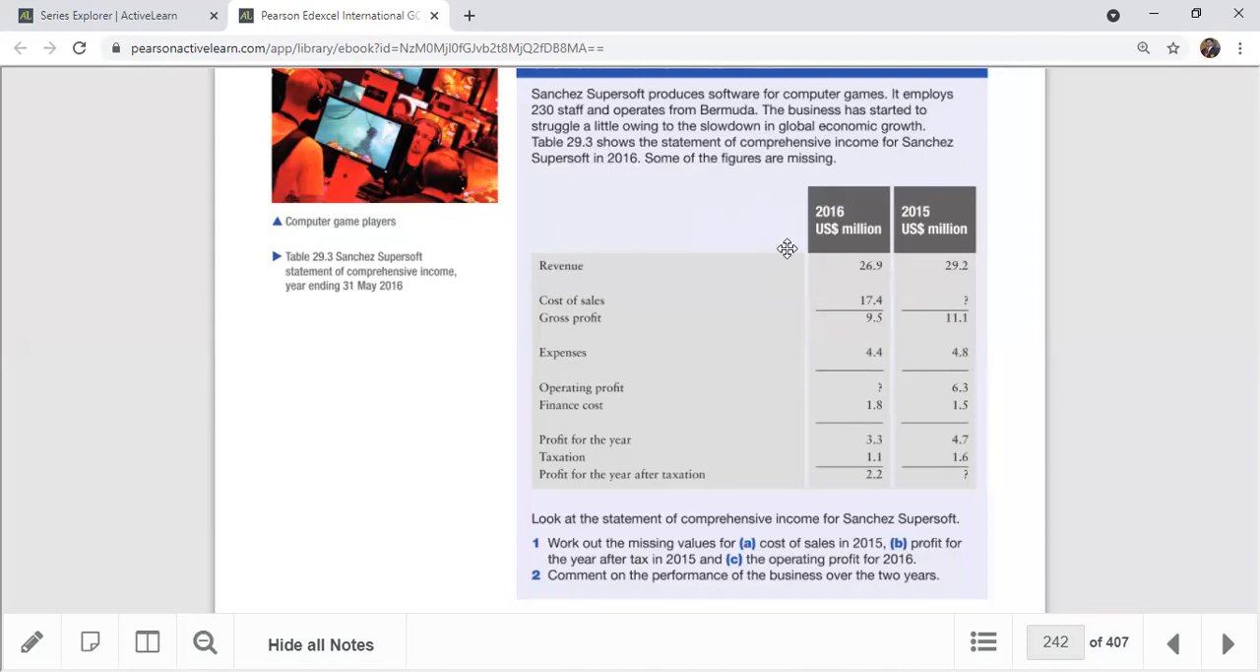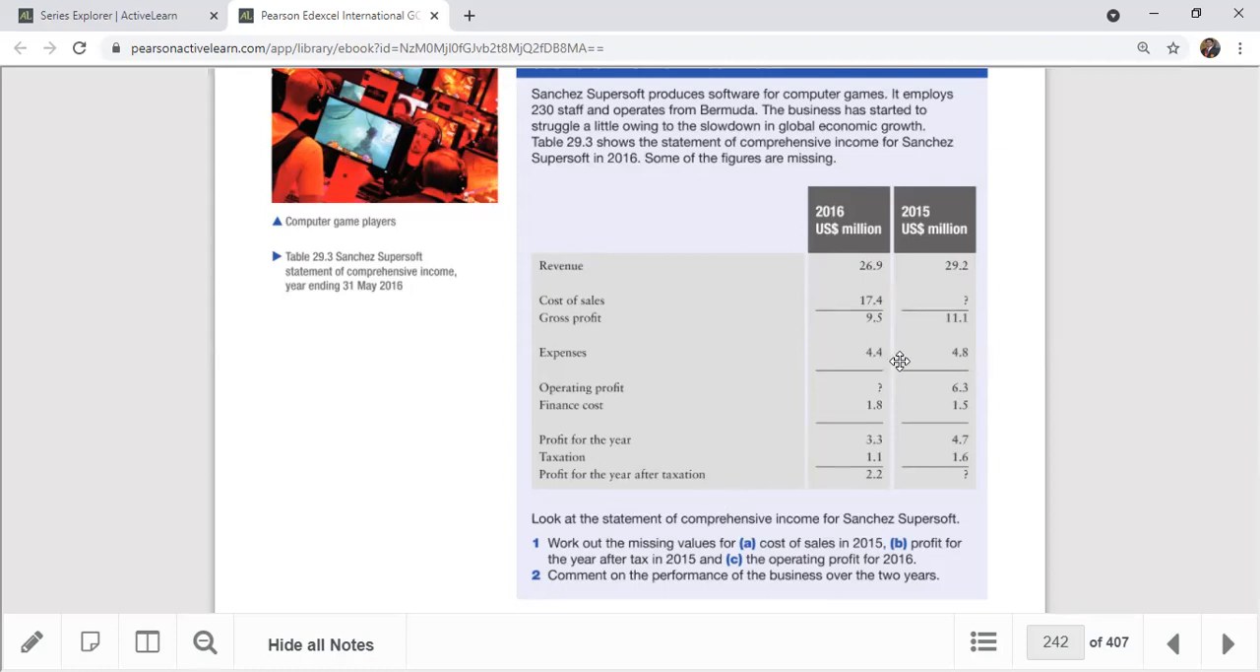So this case study, the Sanchez SuperSoft case study, we found out their revenue has gone down heavily, about 10%, from 29.2 to 26.9. And gross profit also, from 11.1 to 9.5, has gone down. Look at the general conclusion we can obtain from this question: their performance has gone down. The performance of the business has actually gone down. So how can we comment about this?